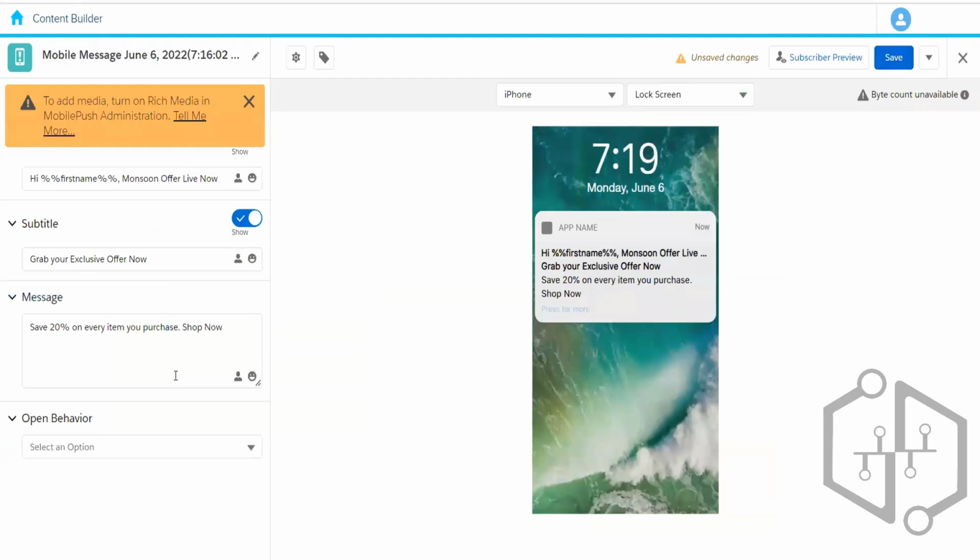Okay, so this is how we can create the SMS, sorry, the push notification. And once it is done, we can click on the save button and then we can send the push notification. So let me just save this. So let's say Amazon monsoon offer notification. Okay, and I'll click on the save button.